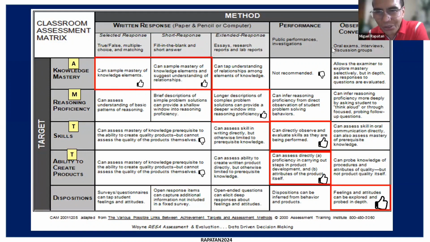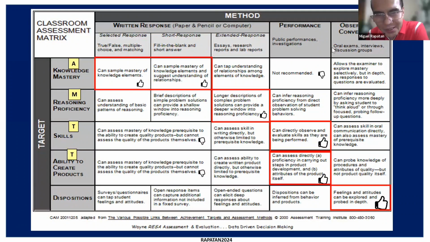Okay, Joneth, could you read the one for skills and ability for transfer? Sure, Doc Mike. For the learning target under skills, the appropriate method is performance, as it can directly observe and evaluate skills as they are being performed.